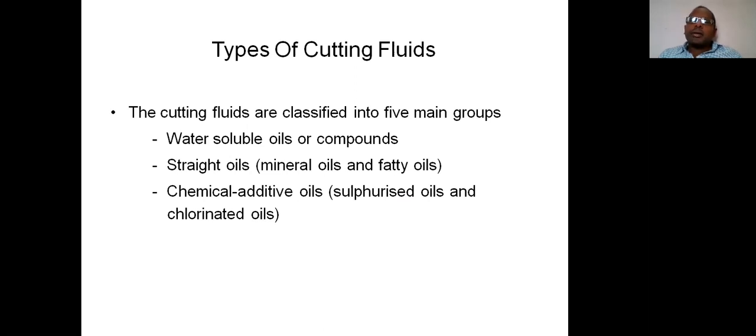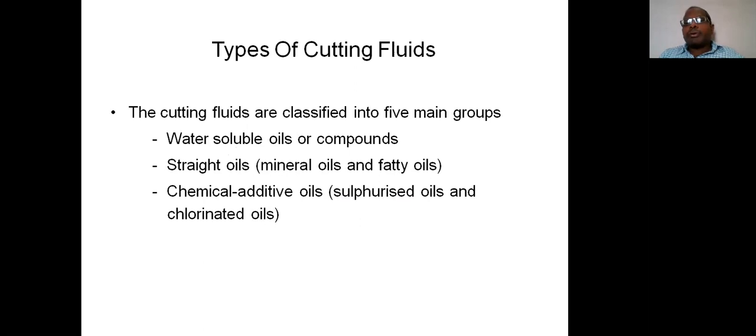Understand or not? If sulfurized oil had a property to mix with water, then it would be used to prepare water soluble oil. But the problem is that sulfurized oil can't mix with water. So this sulfurized oil is mixed with chlorinated oils.